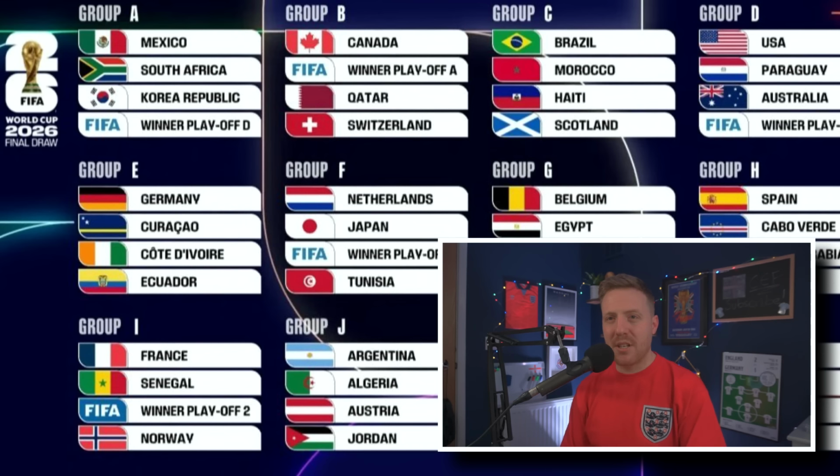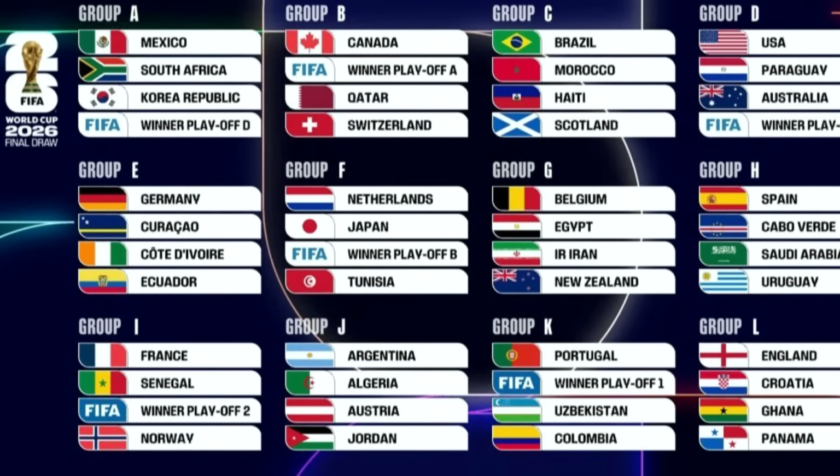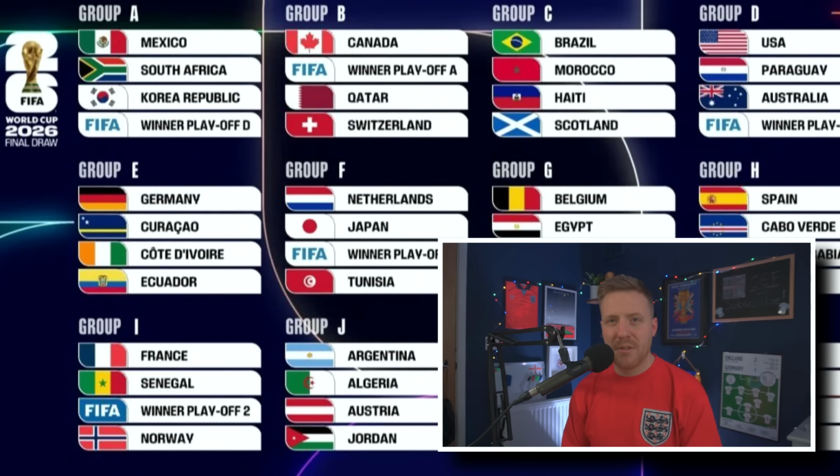Looking at the groups then, Mexico in Group A alongside South Africa, Korea Republic and that playoff winner, which will be a European playoff. And that playoff winner is between the Czech Republic, Macedonia, Ireland and Denmark. Now, if Denmark drop into that, the hosts have got a tough group there. You know, South Africa, a little bit of an unknown. Korea often have turned up in World Cups. It's not the easiest group for Mexico, it has to be said, but I think they'll be quietly pleased with that.